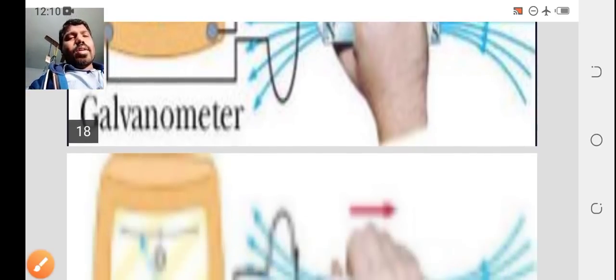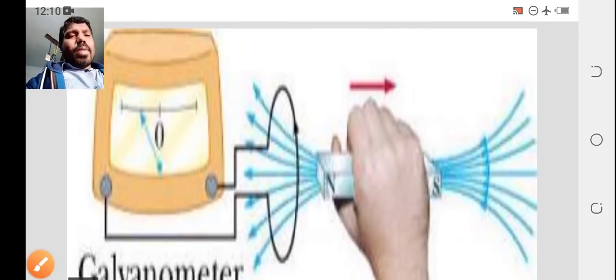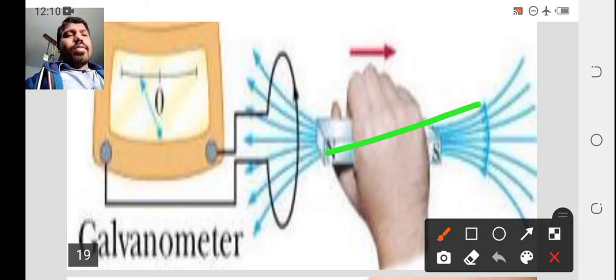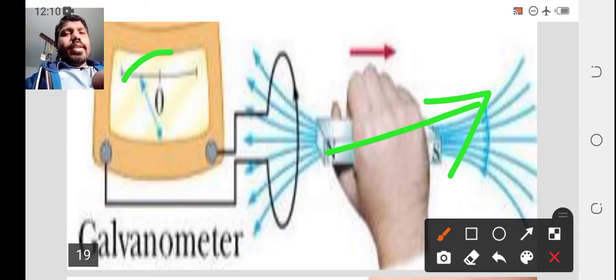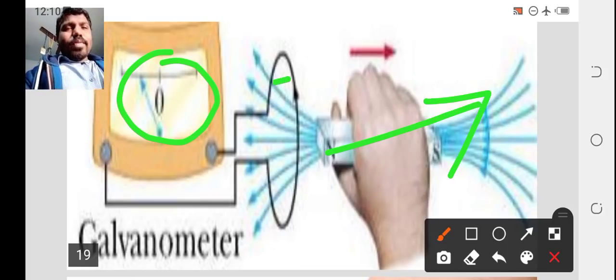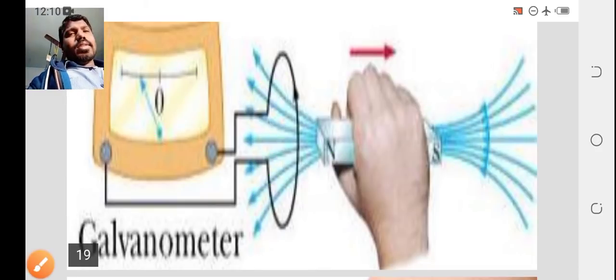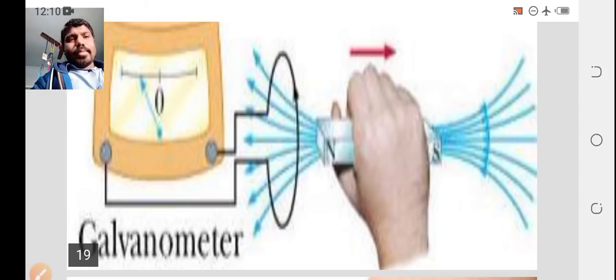Coming to the third one, the bar magnet is moving away from the galvanometer, and you can see the needle in the galvanometer is also moving away, so it is in the opposite direction. Both the bar magnet direction and the needle direction are opposite. This concept is related to Faraday.